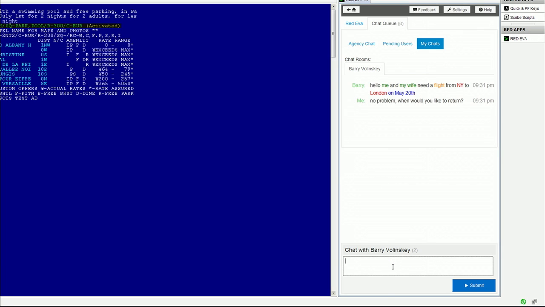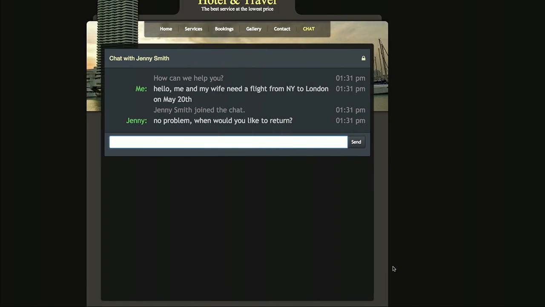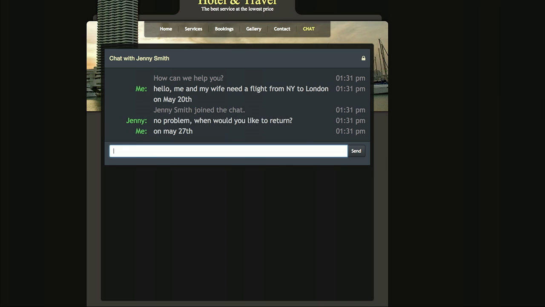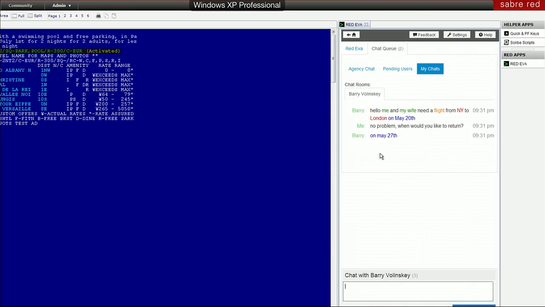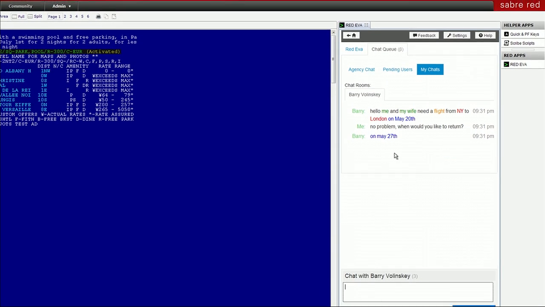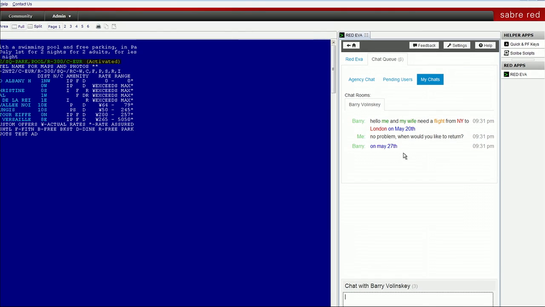Now, the cool thing about it, first and foremost, is that this is done within the Sabre environment. So unlike any other chat tool, you could Skype with a user, you can WhatsApp with a user, but this is within your environment. You don't need to switch. It's efficient. You're right in there. But here's where the real value comes from.